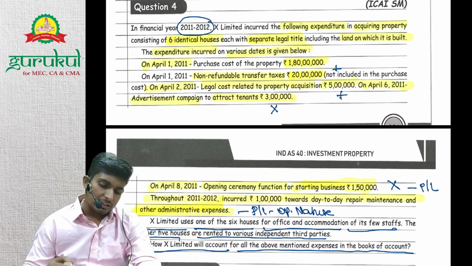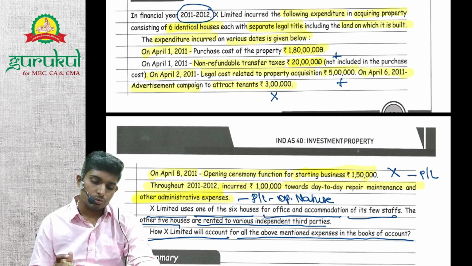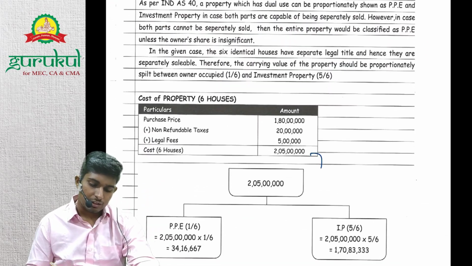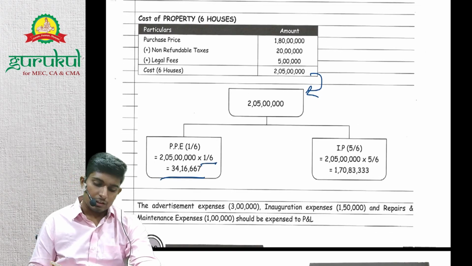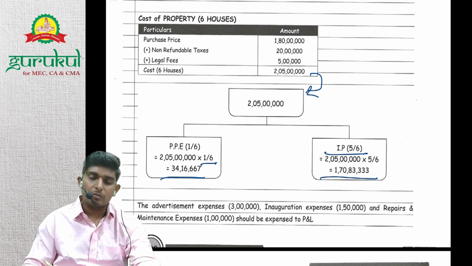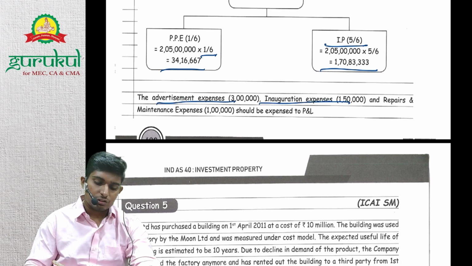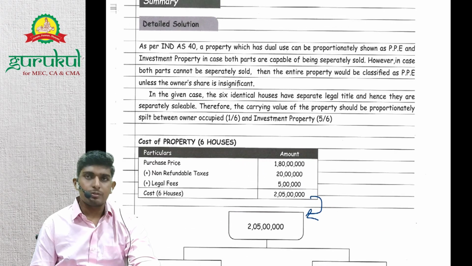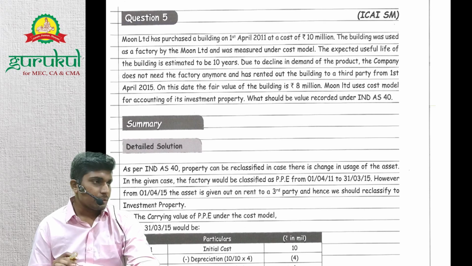Now first let's identify the cost. The total cost is 1 crore 80 lakhs plus 20 lakhs, which is 2 crores, and 5 lakhs is added. So 2 crore 5 lakhs will be divided among 6 proportionately. One-sixth is PPE, so PPE will be 34 lakh 16 thousand, and the rest 5 are investment property. So investment property will be 1 crore 70 lakhs, right? Advertisement expenses, maintenance, and inauguration will be taken to P&L. Any doubts? No, right? Let's move on to the next question. Next, question 5. Moon Limited.